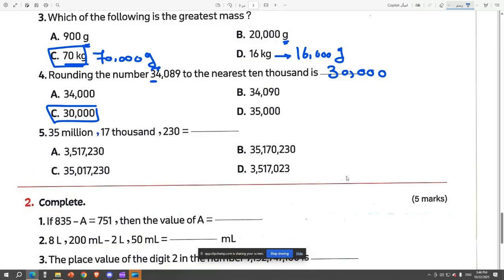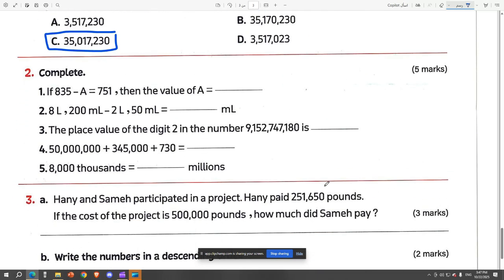And then we have how many commas? 2. So you put 2, and then you combine the numbers together. So we have 35 in the million, 17 in the thousand, 230 at the ones. But mister, I don't see anything at the 100,000. Put a 0. So the correct answer is 35,017,230, as it is written in letter C.